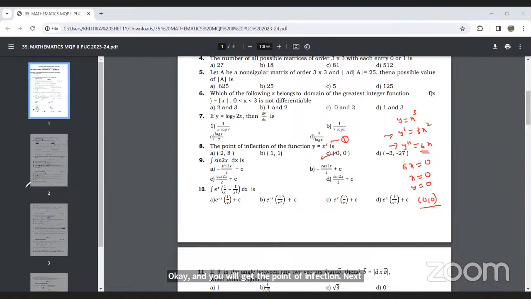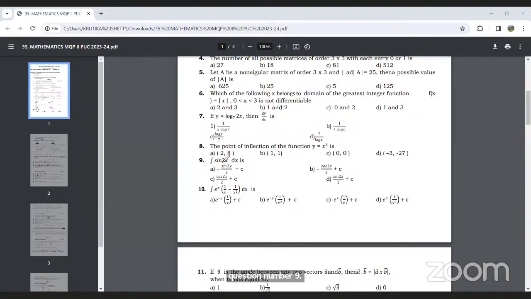Next, question number 9. It is integration of sine 2x dx. It's very simple. Integration of sine x, we know, is minus cos x. So the integral will be minus cos 2x, and since this is 2x rather than x, you need to divide by 2, plus c. So option B will be the right option. Minus cos 2x upon 2 plus c will be the integration of sine 2x.